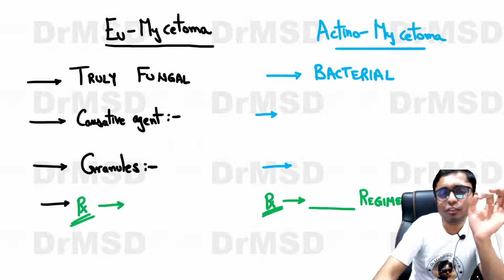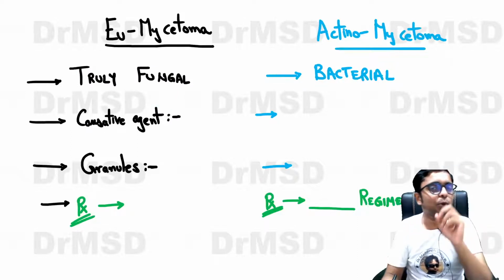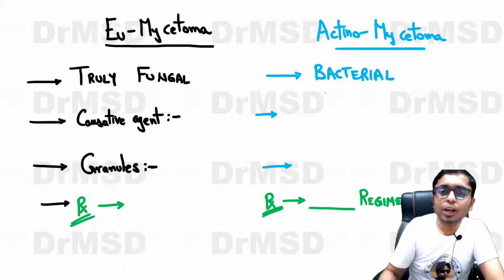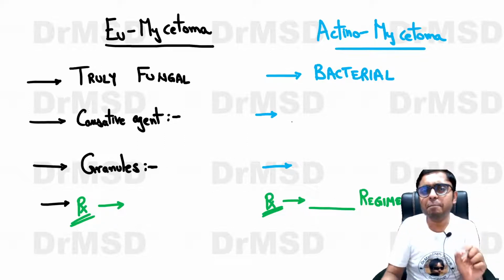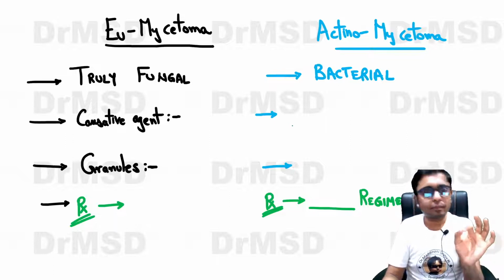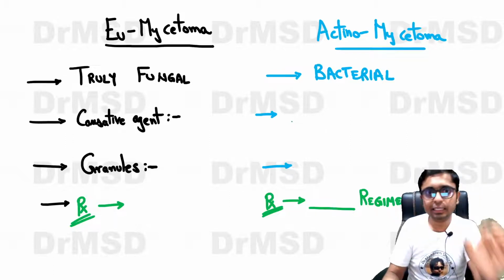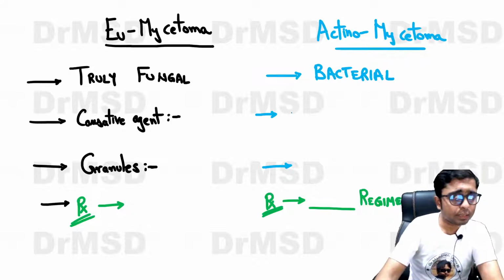So in the case of mycetoma, there are two possibilities: it could be eumycetoma or it could be actinomycetoma. So what is the difference? I have made a very detailed video on the mycetoma topic. I will leave the link in the i-card, so you can check that and know the features of mycetoma.